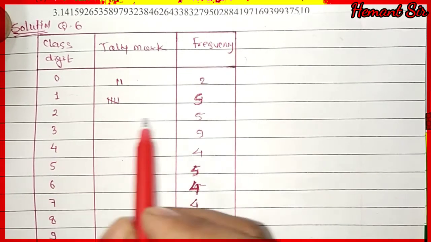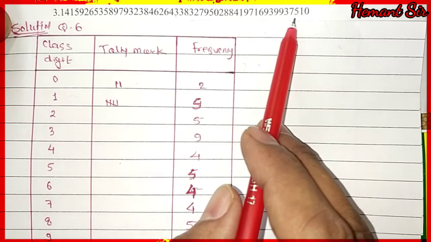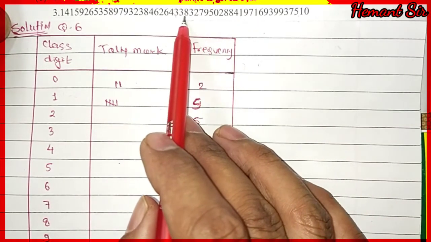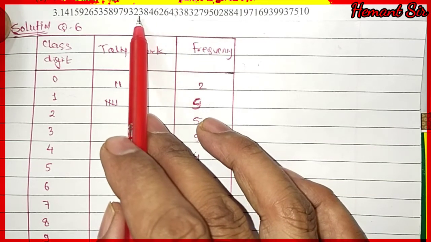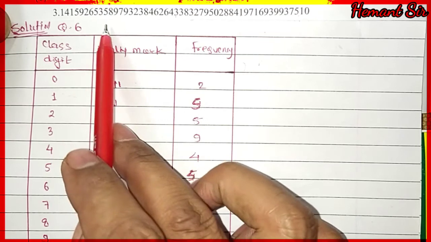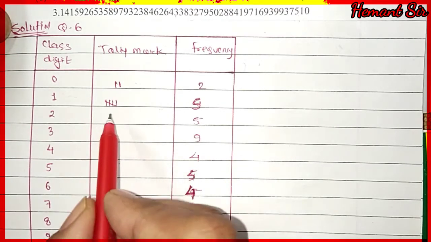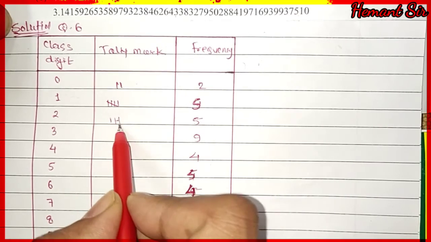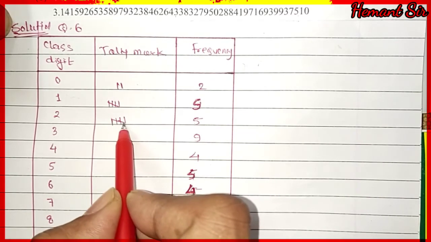Then 2, we have to check 2. Here we had 2, it is 1, 2, 3, 4, 5, it is repeated 5 times. So for 5 we have to write tally marks 1, 2, 3, 4 and 5.